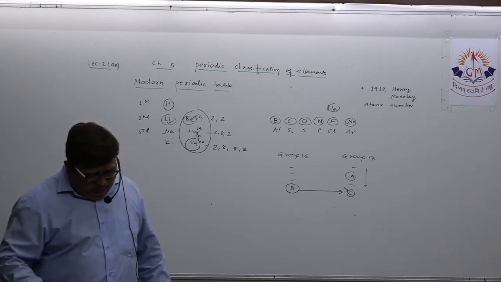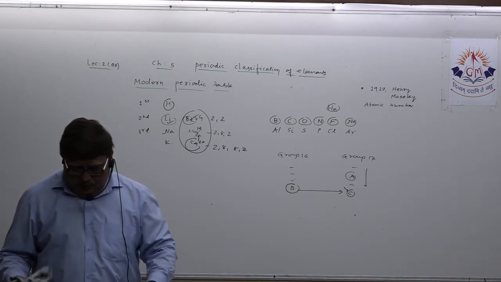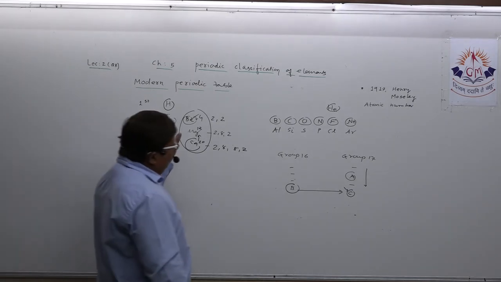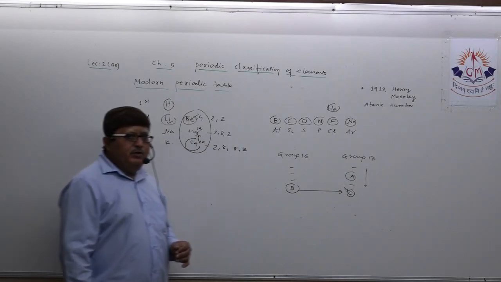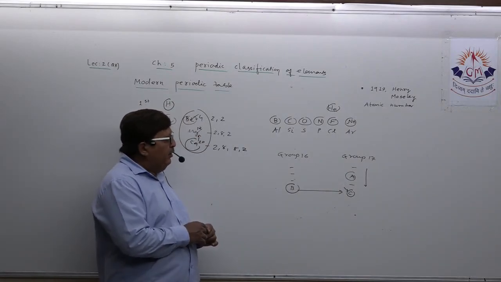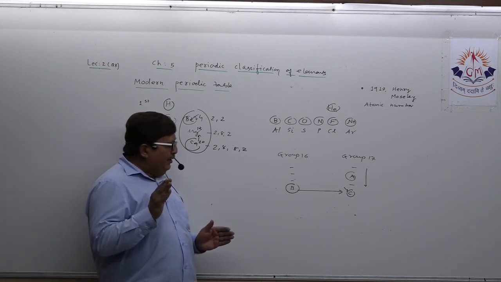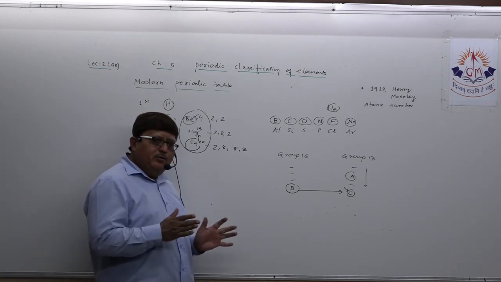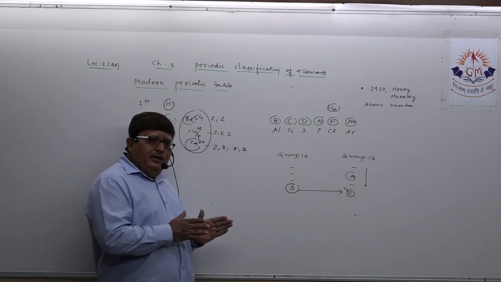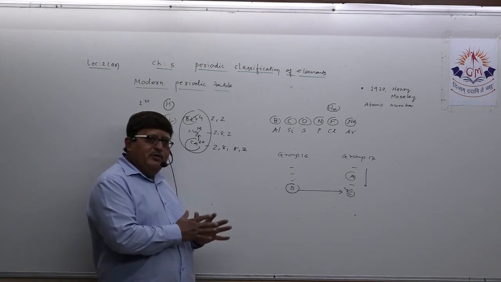Some of the questions we discussed, dear student, but you need to practice by yourself, keeping in mind the concept of the modern periodic table. My personal guidance is to at least remember the electronic configuration of elements up to atomic number 30.